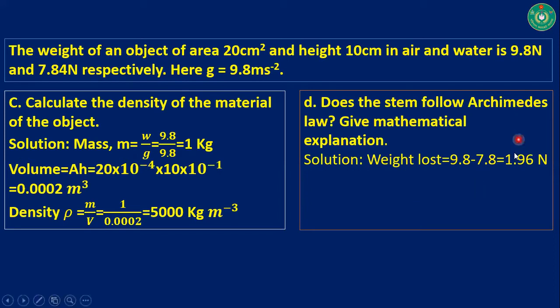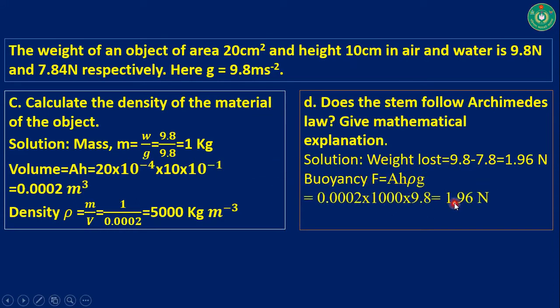We are getting weight lost from actual weight minus apparent weight. Now buoyancy, from our equation we are getting buoyancy is 1.96 by using this equation. So Archimedes' principle is that the amount of weight lost should be equal to the buoyant force or buoyancy, or should be equal to the displaced water. So the weight lost and buoyancy force are equal. That's why this stem follows Archimedes' law, and it is verified.